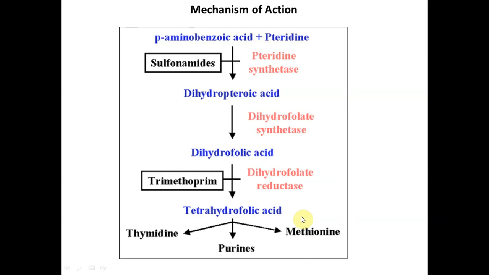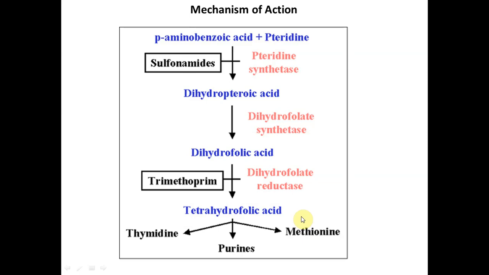And trimethoprim and pyrimethamine, which we have seen earlier, will replace the dihydrofolic acid substrate for the dihydrofolate reductase enzyme. Trimethoprim and pyrimethamine will inhibit the dihydrofolate reductase, the DHFR enzyme, and finally it is also going to help the sulfonamide.